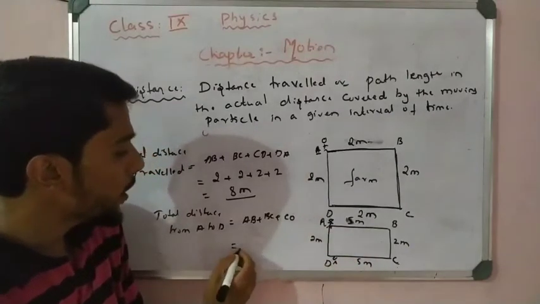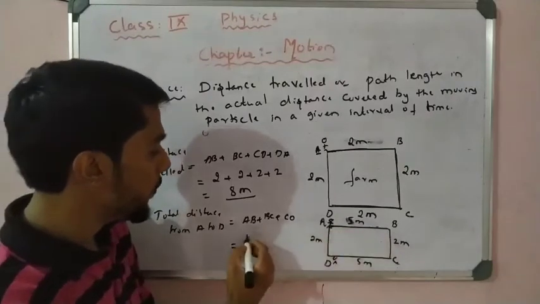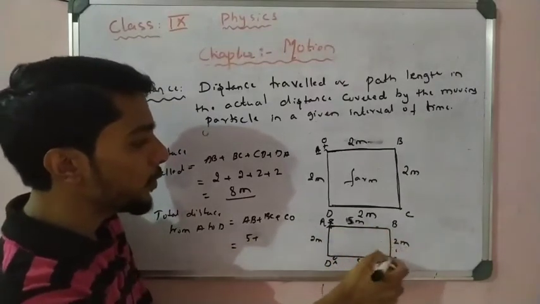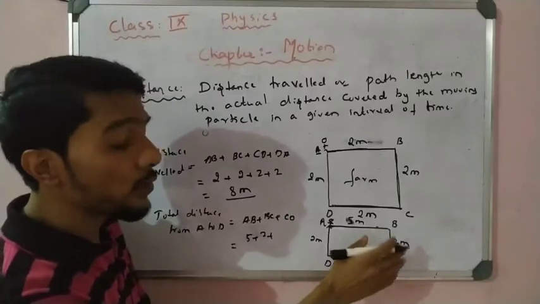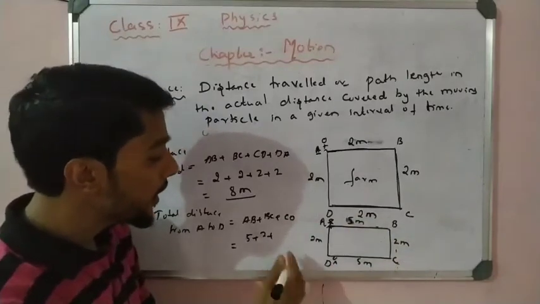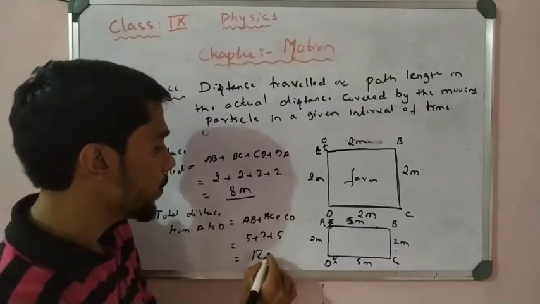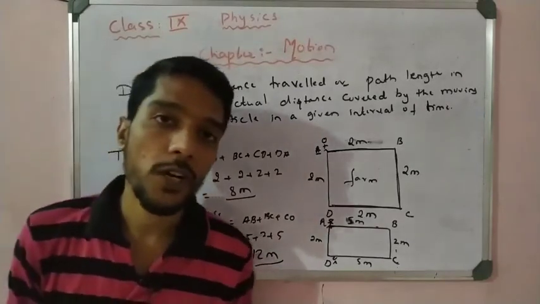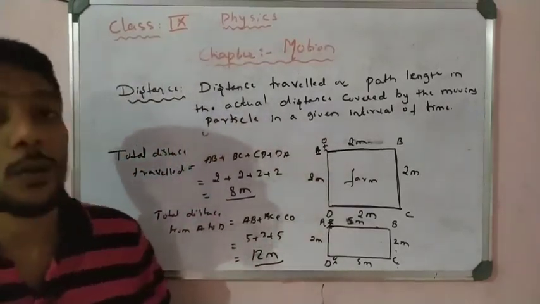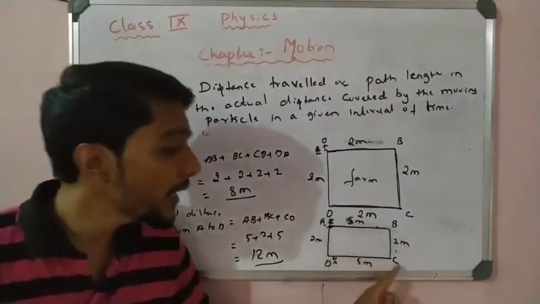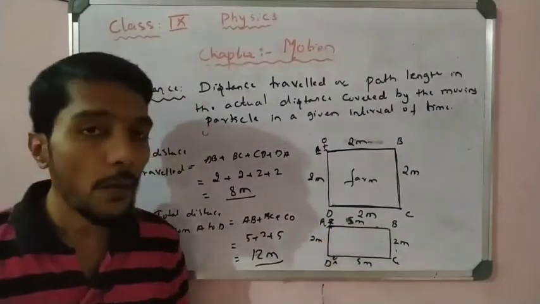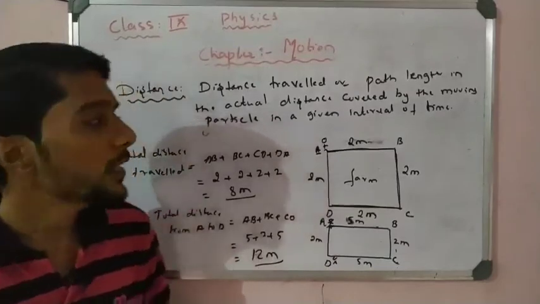Okay, so what happened? The total distance here: first A to B is 5 kilometer, and then B to C 2 kilometer, sorry, meter, not kilometer, meter, and C to D it is 5 meters. So how much is it in total? 12 meters. So that is very important. You have to calculate the distance traveled. That is the actual path length traveled by the object or particle. So that is called distance.